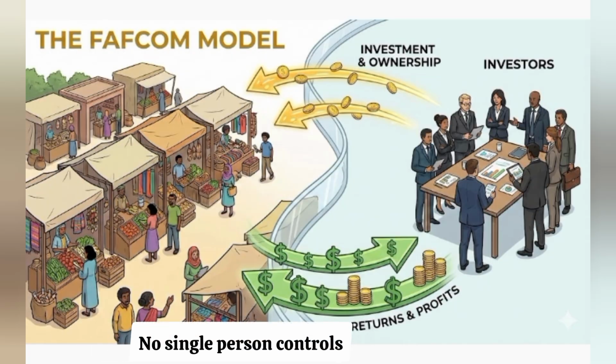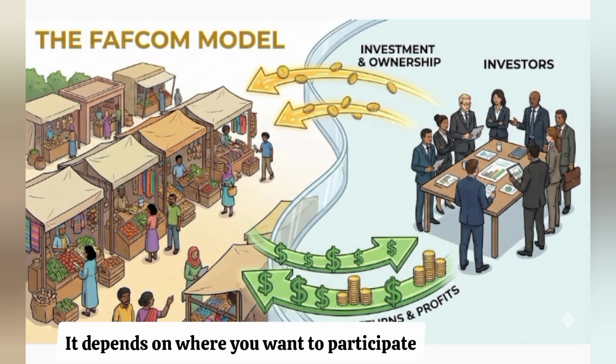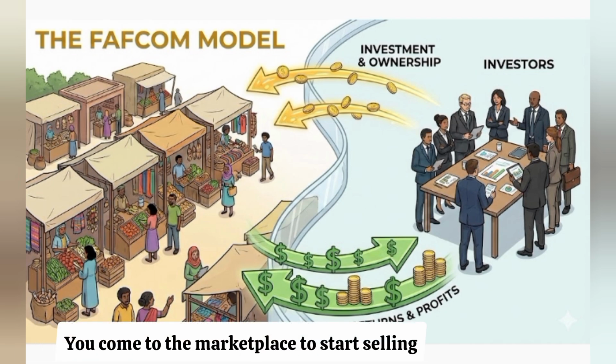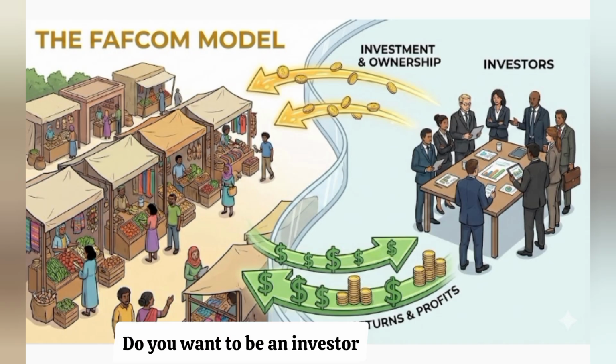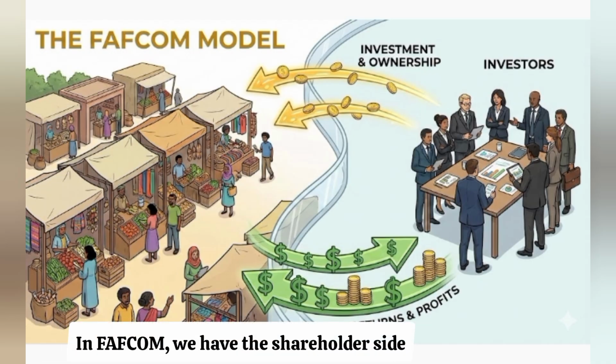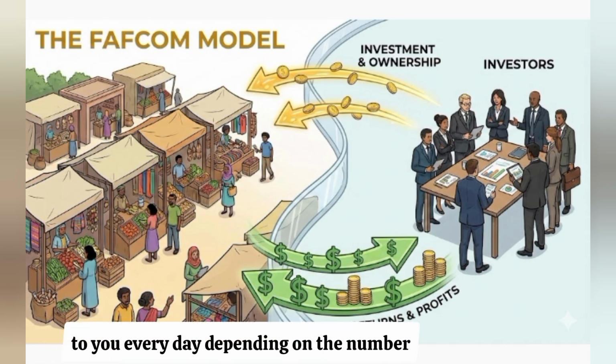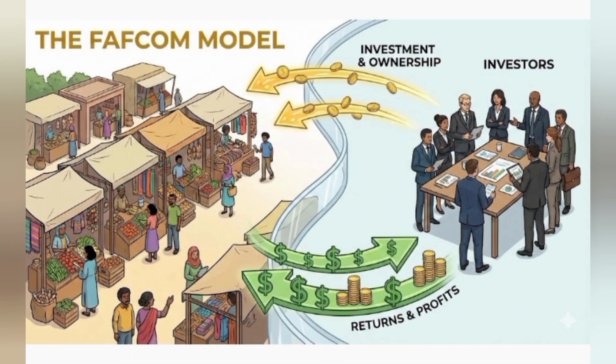No single person controls what is happening. It depends on where you want to participate. Are you selling? You come to the marketplace to start selling. Do you want to be an investor? You join the investors. That is exactly what happens in FAfCom. In FAfCom, we have the shareholder side where you can become a shareholder, buy the shares, and these returns and profits will be coming to you every day, depending on the number of shares that you have.